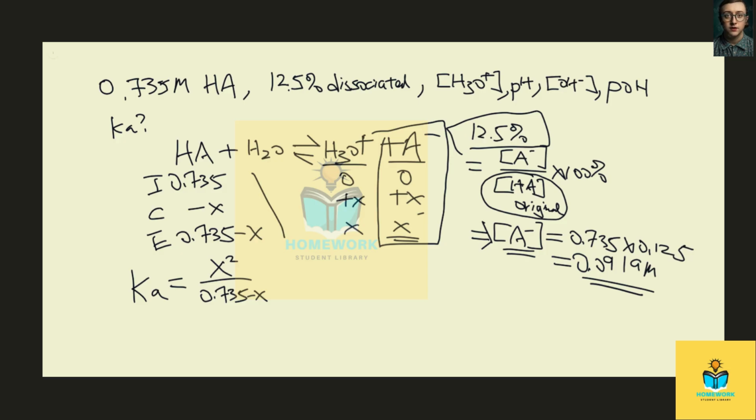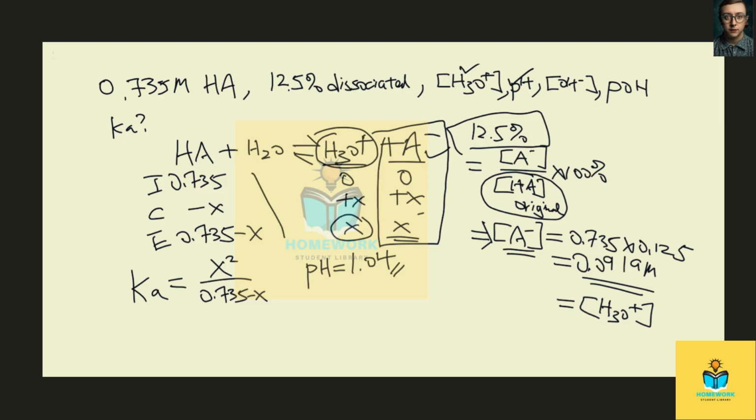So when we have the concentration of our conjugate base, we can find the concentration of hydronium because, again, they have the same concentration. So the hydronium concentration also equals 0.0919. For pH, we just need to take the negative log of our number. So pH equals negative log of the concentration of hydronium ion, which is 0.0919. So we take the negative log of it, and it will equal 1.04. So this will be pH. So we have hydronium and pH done.